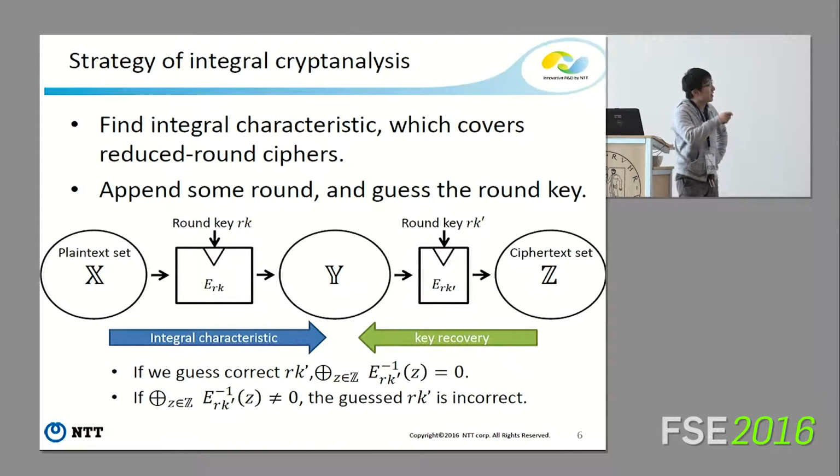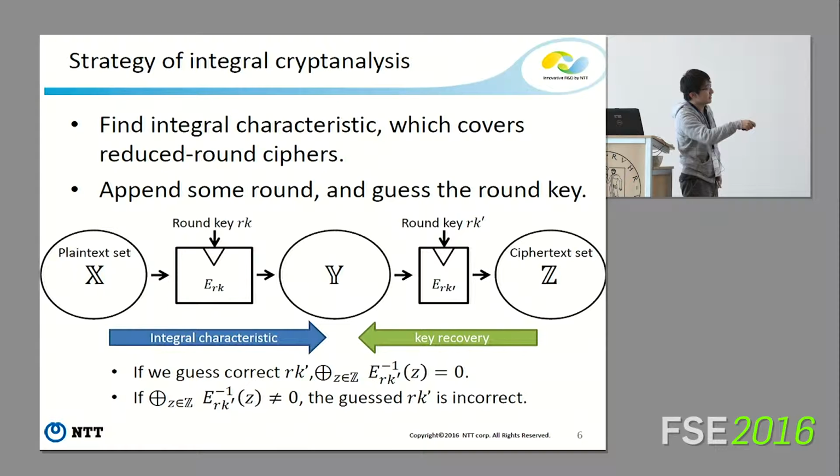First, I find an integral characteristic, but this characteristic doesn't cover the full-round cipher. This characteristic only covers reduced-round ciphers. So we append some rounds and guess the round key used in the last round function.